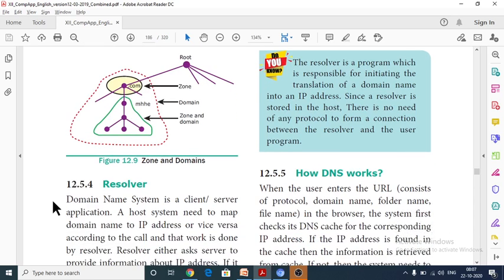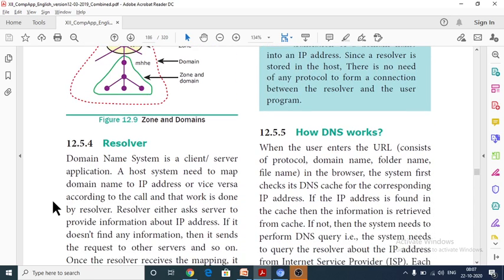So next one is resolver. What is resolver? It is a type of tool within the name server. The resolver is used to map the domain name and IP address. If a host system needs to map a domain name to an IP address or vice versa, that work is done by the resolver. So the mapping process of a domain name to an IP address is handled by the resolver only.